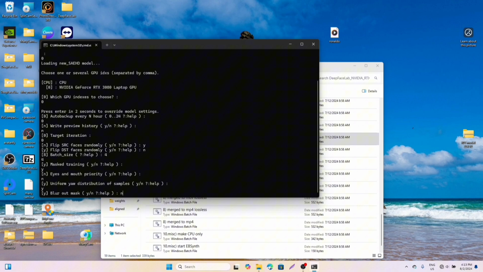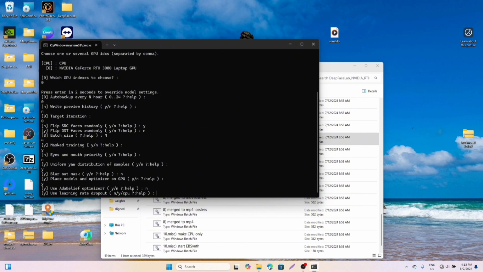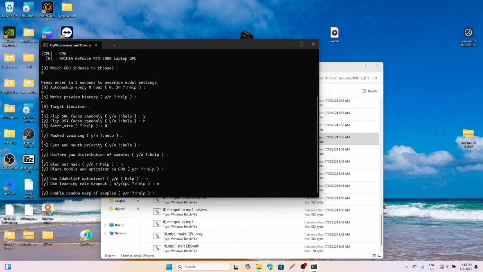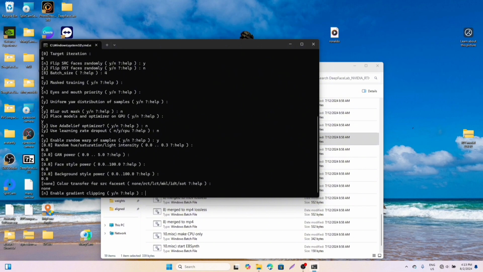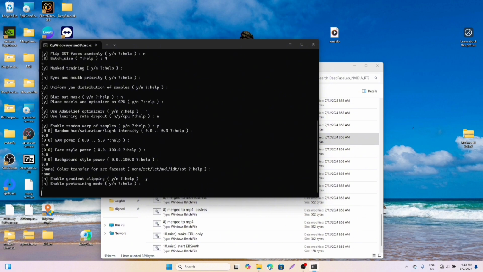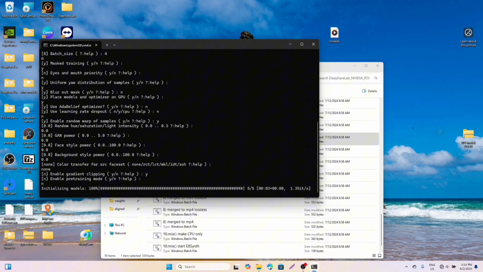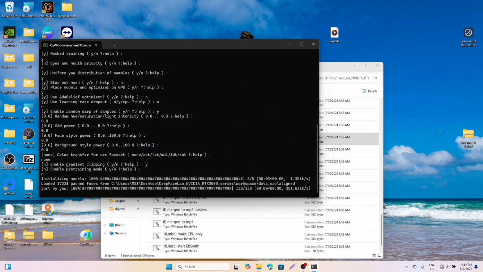Uniform blowout mask, no. Place model, yes. Use AdaBelief, no. Use learning rate dropout, no. Enable random swap, yes. Enter. Enable gradient clipping, yes. Enable pretraining mode, no. Enter. I'm a bit slow because I'm trying to read it out after I've done it so that you can get it. You wait for it to load.